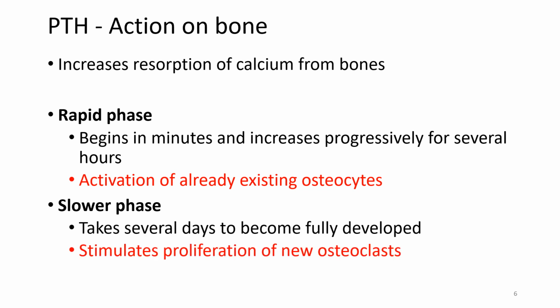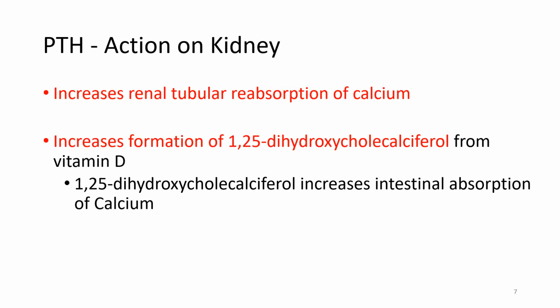The slow phase takes several days to become fully developed, and it stimulates the proliferation of new osteoclasts and causes increased osteoclastic resorption of the bone. Next is action on the kidney. PTH increases the renal tubular reabsorption of calcium. Also, it increases the formation of 1,25-dihydroxycholecalciferol or calcitriol from vitamin D. This calcitriol increases intestinal absorption of calcium.